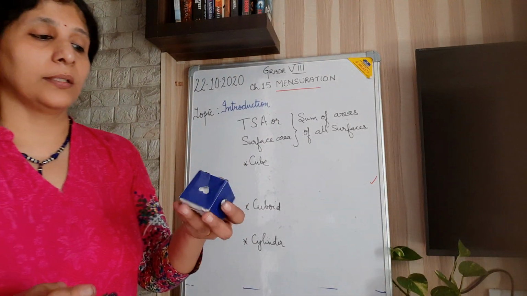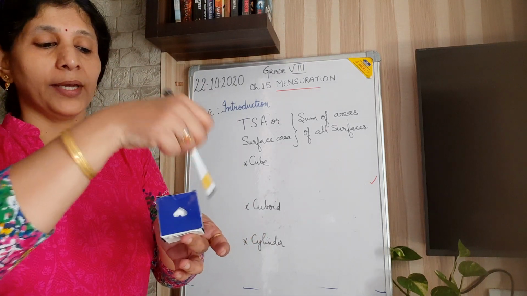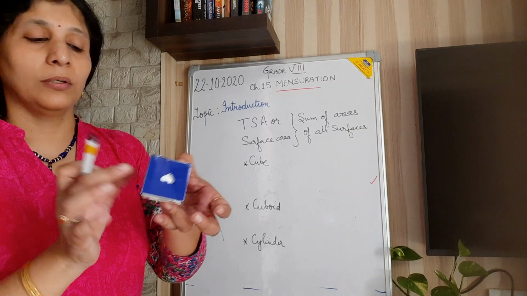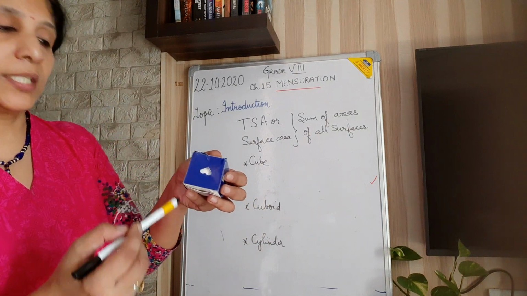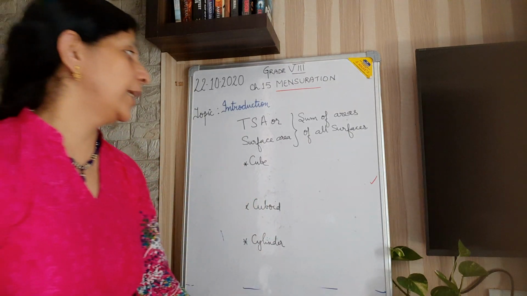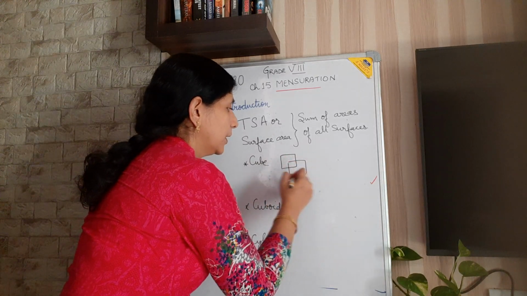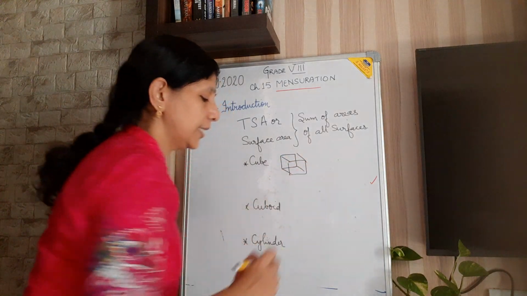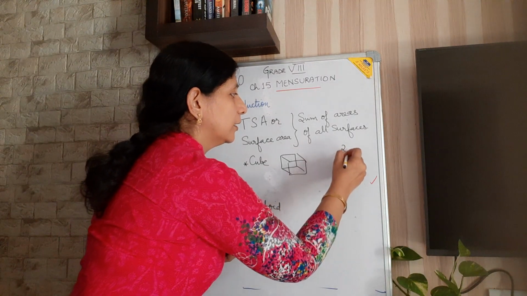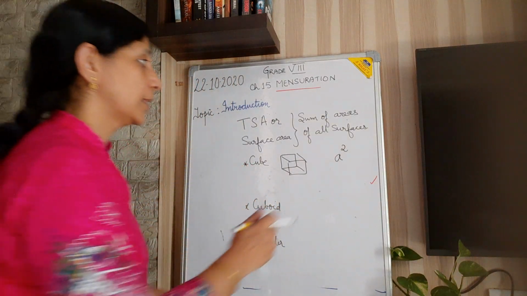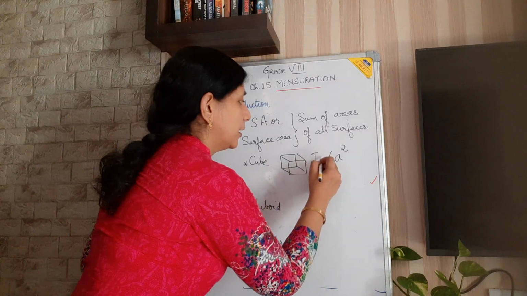For a cube, how many surfaces are there? See that all are squares. 1, 2, 3, 4, 5, 6, isn't it? Top and bottom, front and back, and two sides. So 6 are there, and all are of the shape of a square. What is the area of the square? Area of each surface is a square. So a square, and how many are there? 6 faces are there. So 6 into a square, that is 6a square. That is the total surface area.